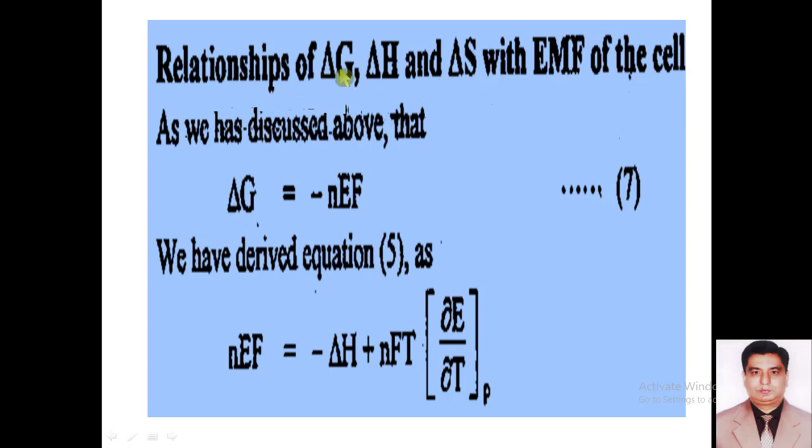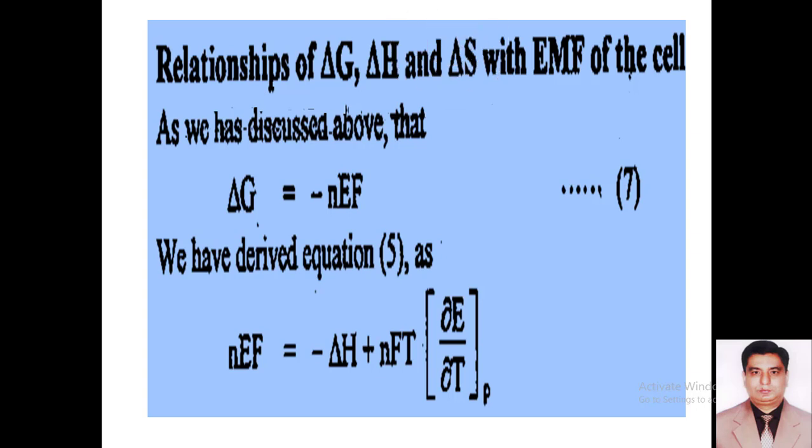Here del G means change in Gibbs free energy, del H is change in enthalpy, and del S is the change in entropy. And what is entropy? Entropy is called the disorder of a system.